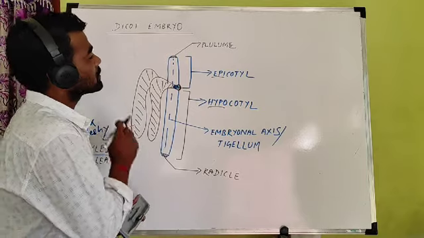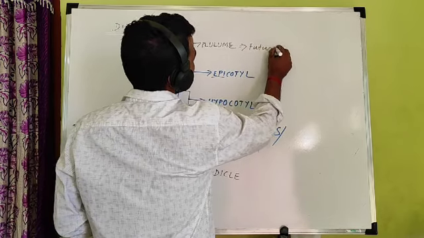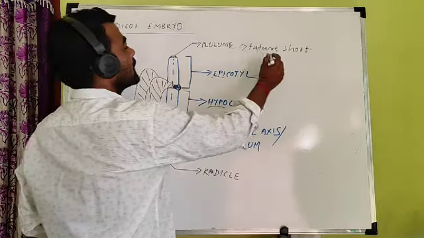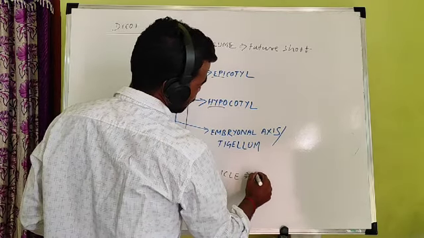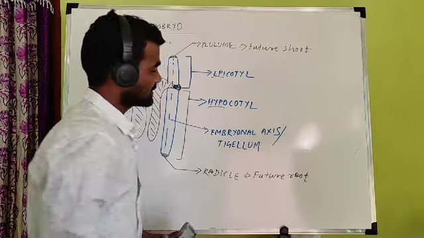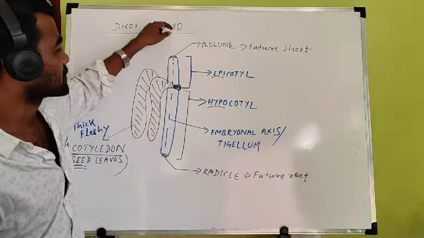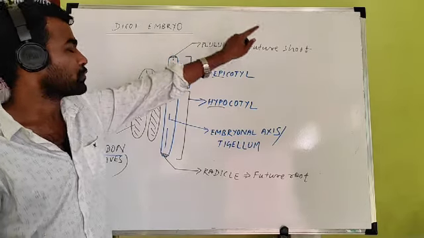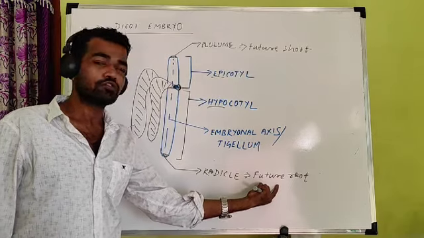And what is the function of this plumule? The plumule gives rise to the future shoot of the plant. Shoot means stem, because it is present on the upper side. Similarly, the radicle gives rise to the future root of the plant. So sometimes a direct 1 mark question comes: which part gives rise to the future shoot? That is the plumule. And which part gives rise to the future root?